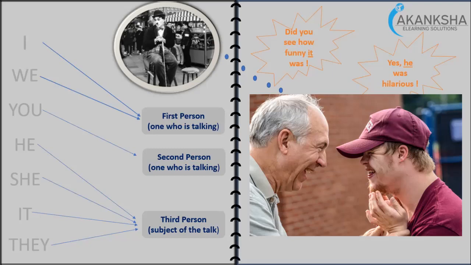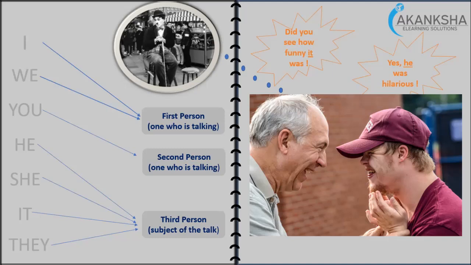He uses the word he because these two people are talking about someone who is not there at that moment. And as you can see, he talks about the movie. That's why he says, did you see how funny it was? It means the movie where Charlie Chaplin had acted, basically.